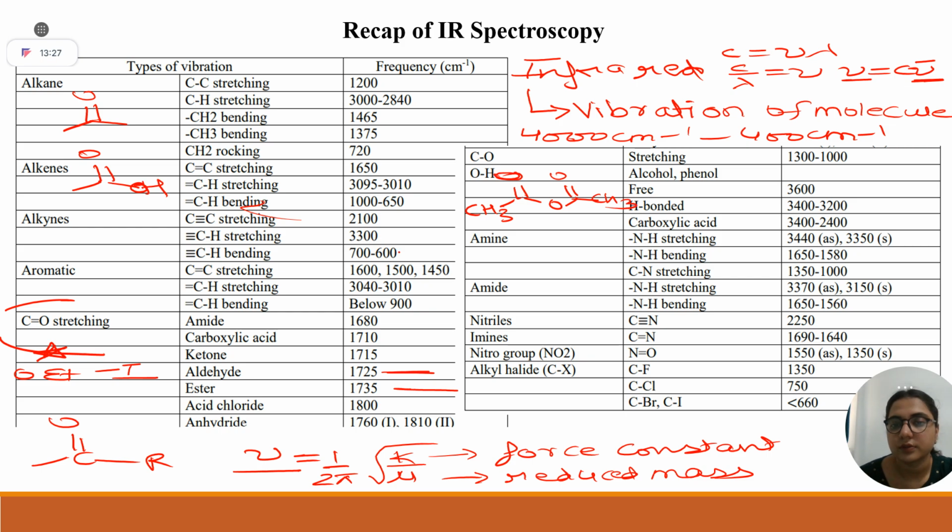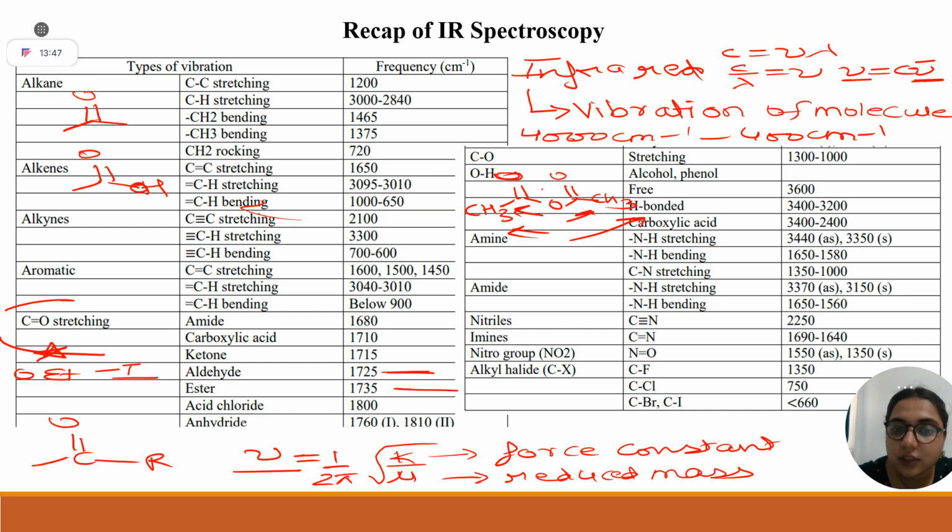Understood? So one is your symmetric stretch, both sides same, and one is your asymmetric stretch. I hope it is clear now.